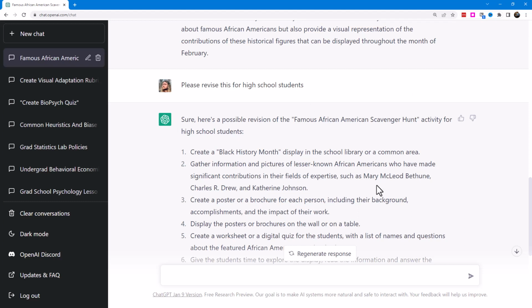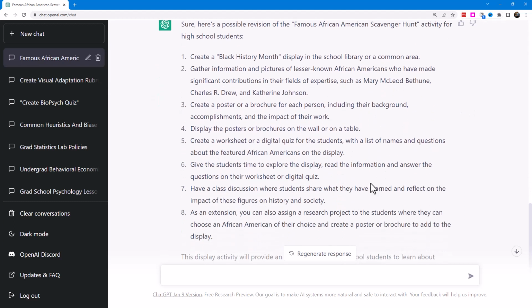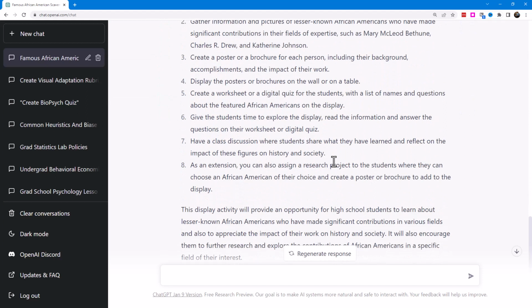And then once I have this elaboration, once I have an activity and the instructions, the guidelines already determined, I could go about and further dive into this by creating a rubric or an assessment for this activity and perhaps providing feedback for that assessment. There are a lot of options to explore, so have fun with this.